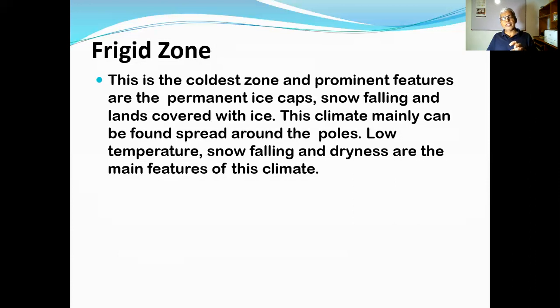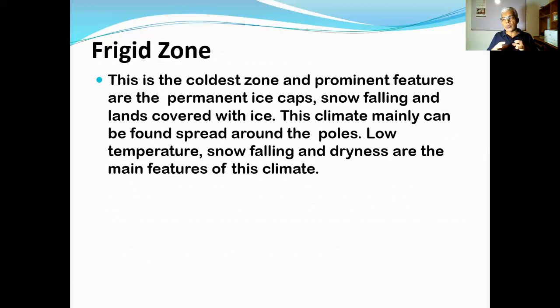And the prominent features are the permanent ice caps, not melting, snow falling, and land covered with ice throughout the year. This climate mainly can be found spread around the poles, the polar regions. Low temperature, snow falling, and dryness.